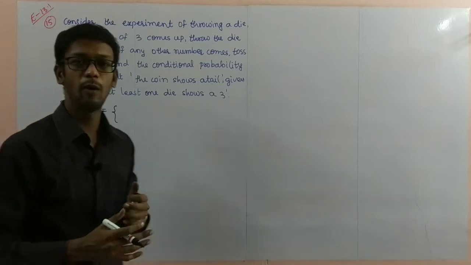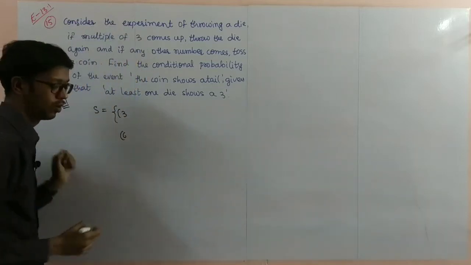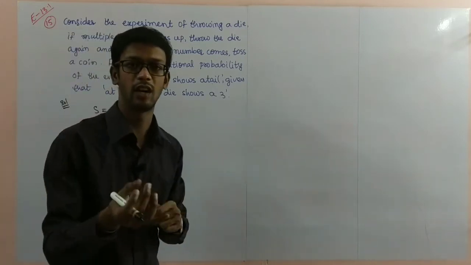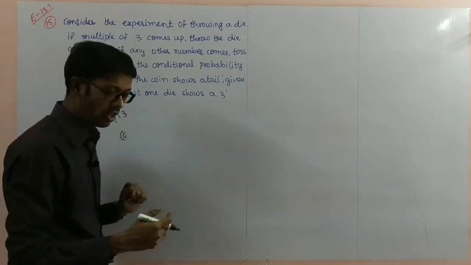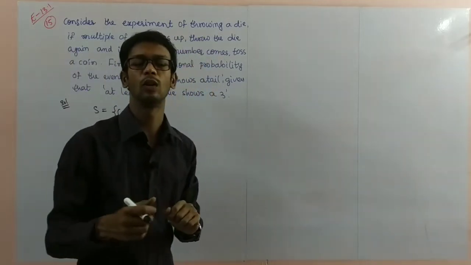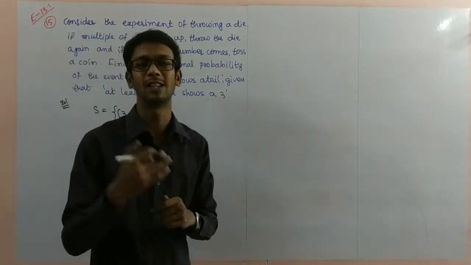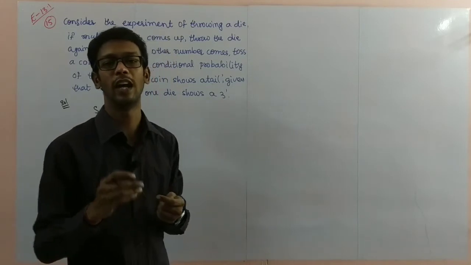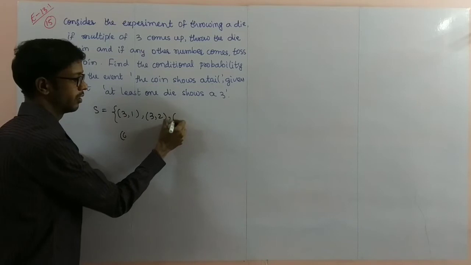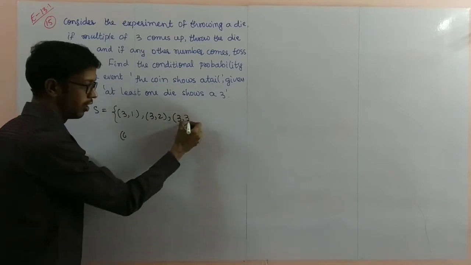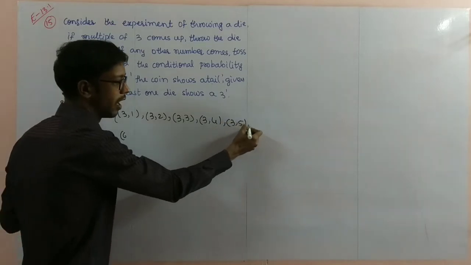First I am thinking about the multiples of 3, 3 and 6. Two possibilities are there in throwing a die, 3 and 6. Only 2 multiples are there. If you get 3, you throw the die again. If you throw the die, 6 possibilities are there: 1, 2, 3, 4, 5, 6. So I will write 3, 1 possibility, 3, 2. Second time if you throw, 3, 3 chance, 3, 4, 3, 5 and 3, 6.